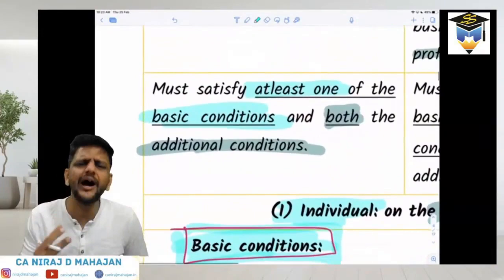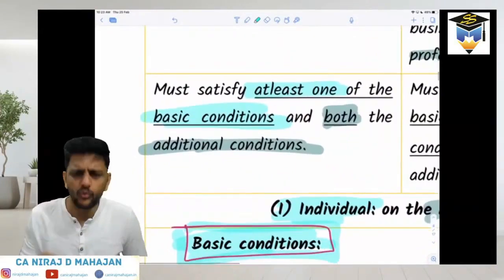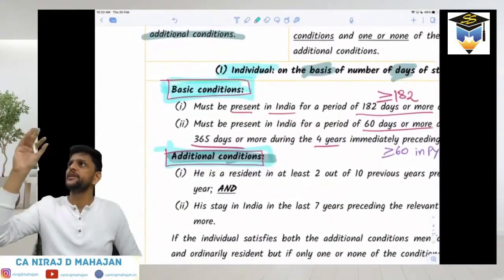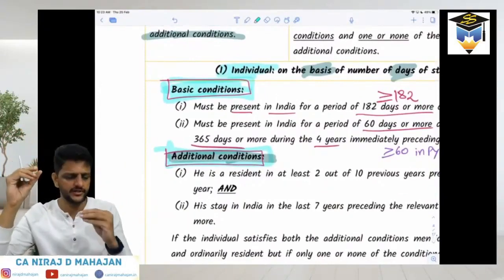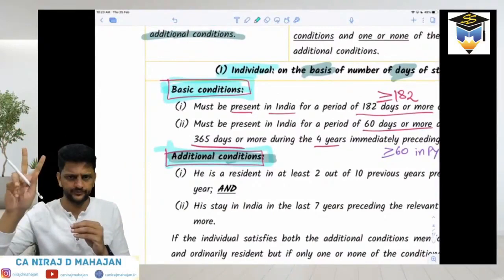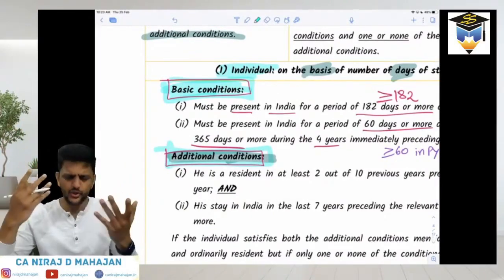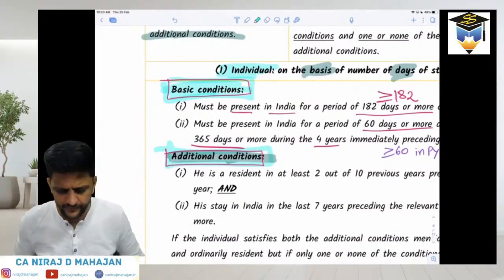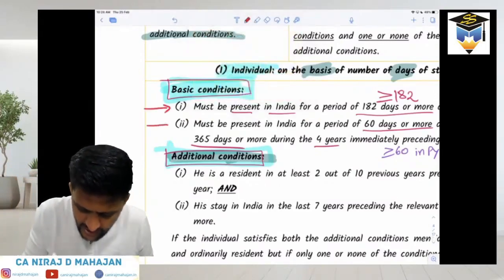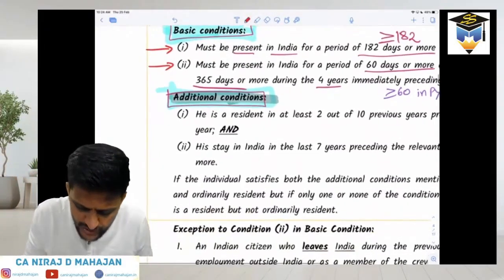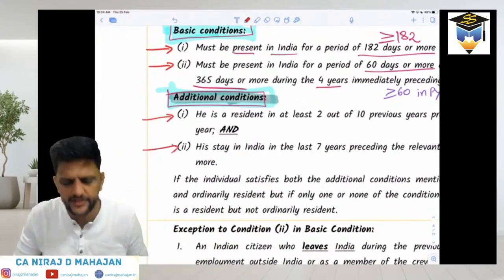Now, please pay attention. To become an ROR, first of all, there are two categories. One is basic conditions, another is additional conditions. Please keep that in mind. Basic conditions are 2 and additional conditions are also 2. This is the law. So there is basic condition number 1 and basic condition number 2, and likewise additional condition number 1 and additional condition number 2.